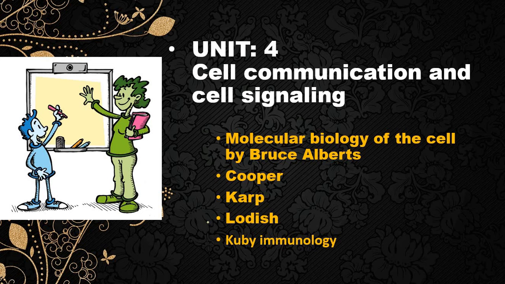Now for cell signaling, that is unit 4, you have so many different options. It may be Bruce Alberts, Cooper, Karp, Lodish, and immunology. For immunology you can prefer Kuby. So this is fixed. For immunology you have to prefer Kuby at any cost, because this is one of the best books till now for the immunology subject, and immunology is one of the subjects which has been added as a topic in the portion of cell communication. And for cell communication you can prefer Bruce Alberts and Lodish in combination for getting a better concept. But if you have Cooper and Karp, obviously you can prefer that also.